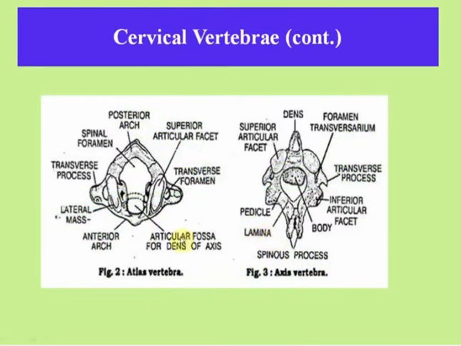You can see here the 2 bones. This is the atlas vertebra, this is the axis vertebra. These are the posterior arc, superior articular facets, transverse foramen, the articular fossa for the dens of the axis, the anterior arc, lateral mass, transverse process and spinal foramen. The axis vertebra contains the dens, foramen transversarium, transverse process, inferior articular facet, body, lamina, pedicle and superior articular facet. So these are the pictures of the atlas vertebra and axis vertebra.